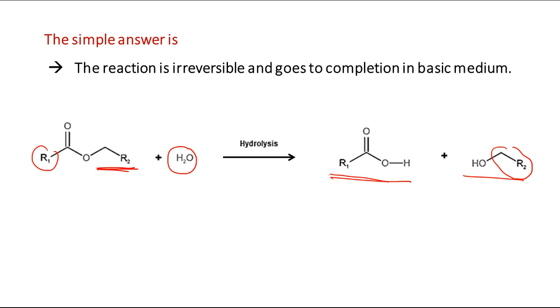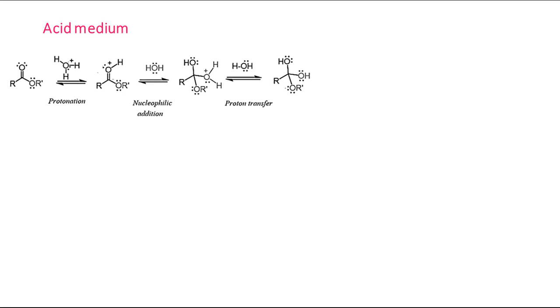Now if this is the hydrolysis reaction, then the esterification reaction is actually the reverse reaction. In esterification, carboxylic acid and alcohol together are treated, mostly in acidic medium, and then we get the ester, and in that case water is produced. So when we are talking about the reverse reaction, that is the hydrolysis, obviously water will be treated with ester. Now in acid medium, what is the mechanism, that we will see first.